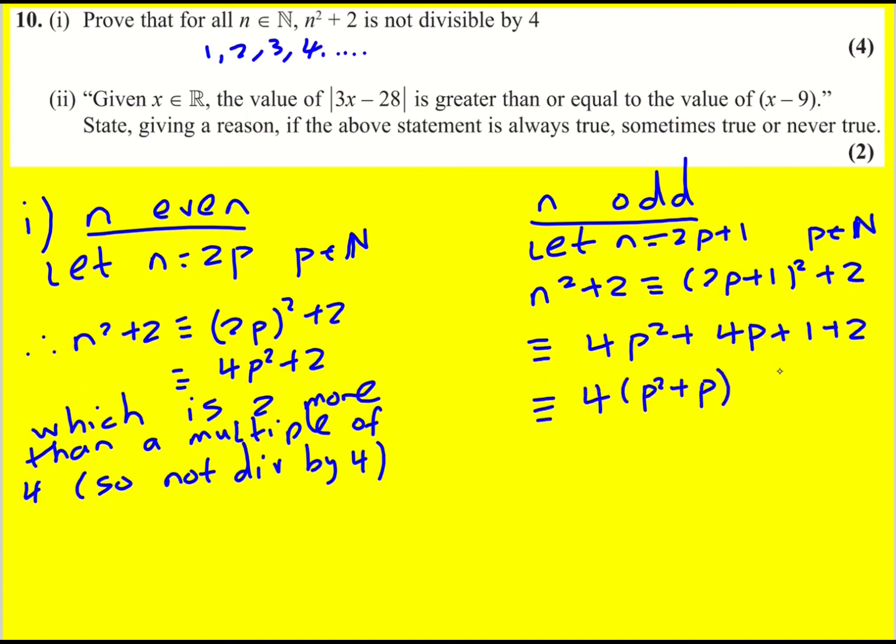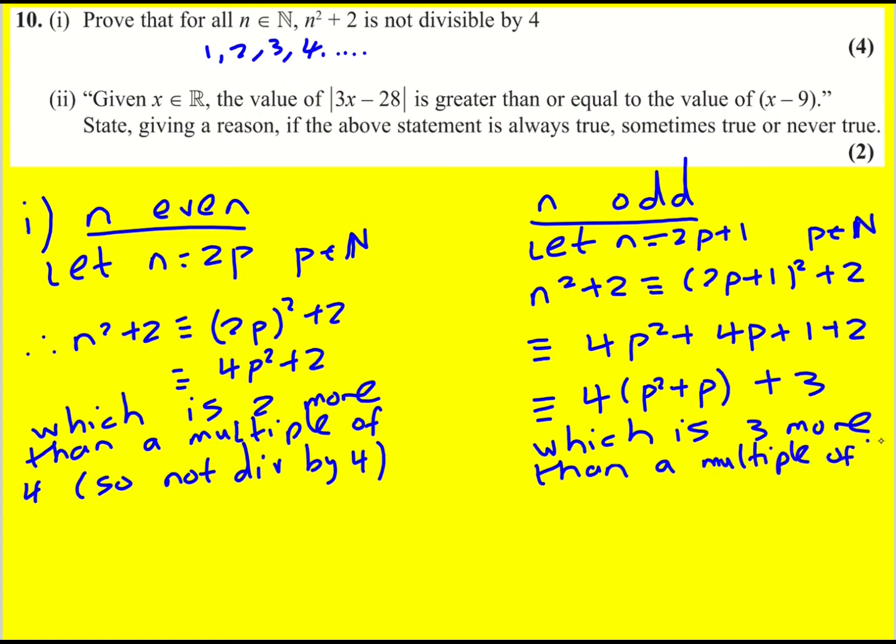I've factorized out the 4, and I'm left with 3. And this is 3 more than a multiple of 4. So also not divisible by 4.